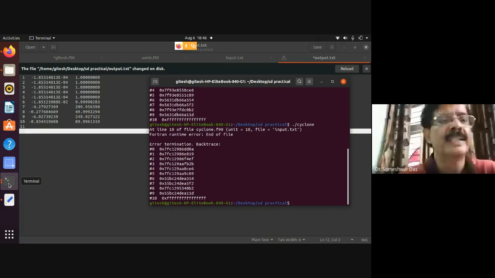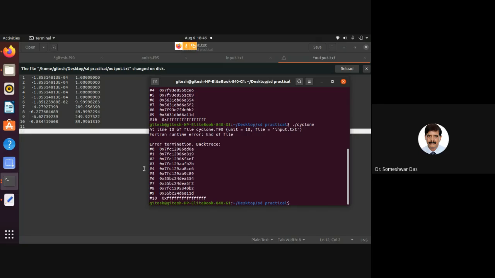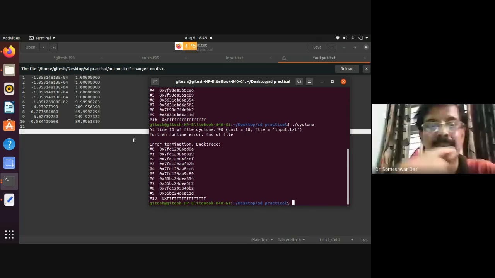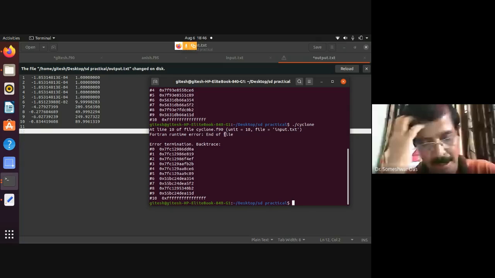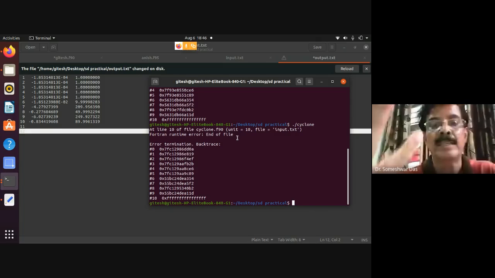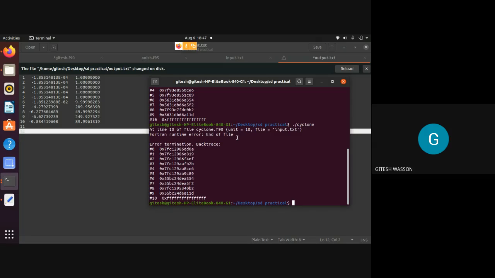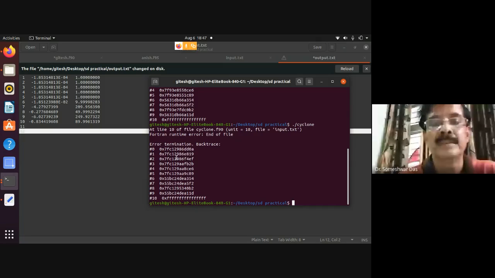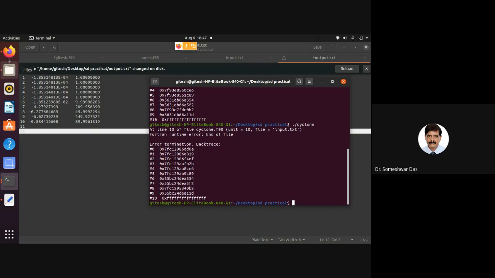Ten values, it is not complete, isn't it? So there is a problem. Is this your runtime error output on the screen? Sir, it's showing at line 10 of file cyclone, unit 10, file input, Fortran runtime error, end of file. So your input data file is not complete. It is expecting the data, but it is not able to find the data. So you have to properly create your input file.